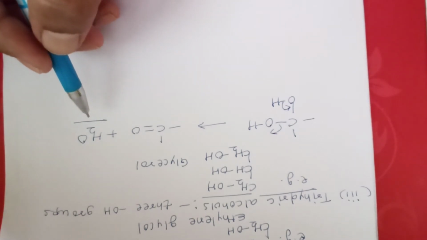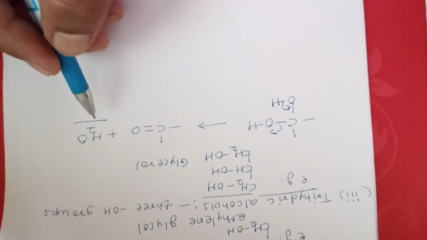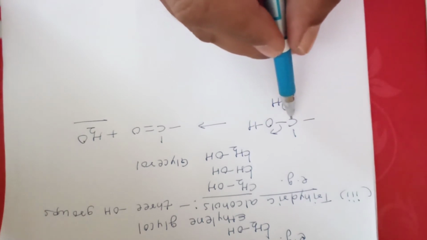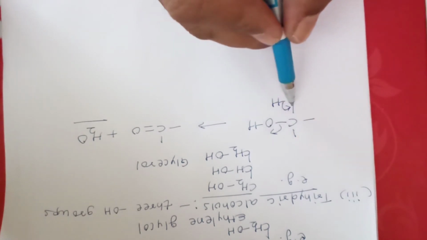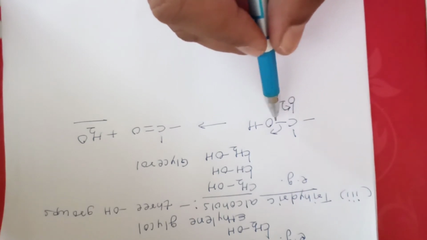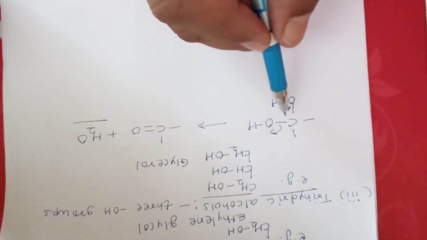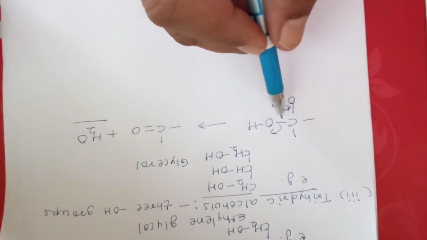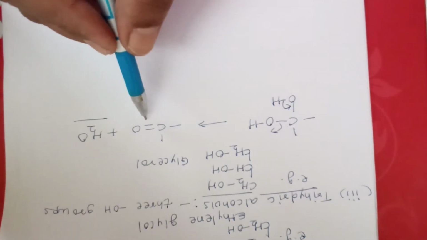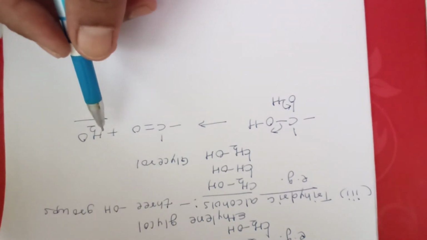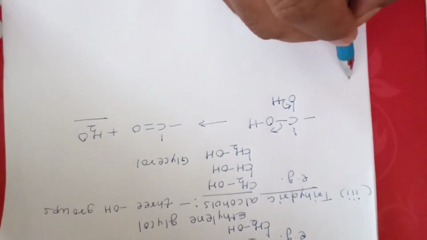So in this case there is liberation of water molecule. Now when you have a carbon which is having two OH groups, then that carbon with two OH groups becomes more unstable and therefore it achieves the stability by the loss of water molecule.